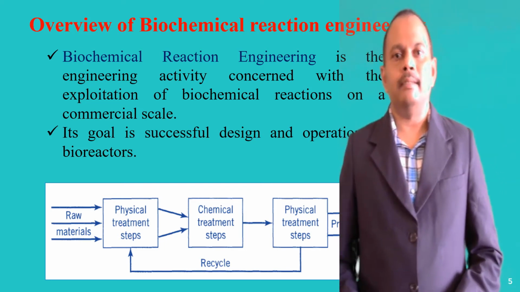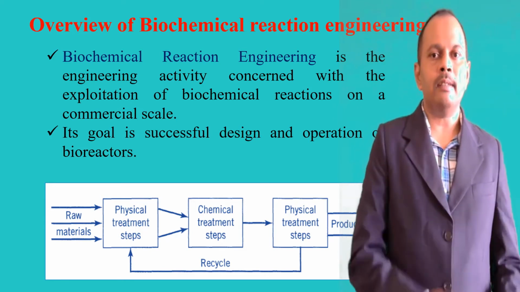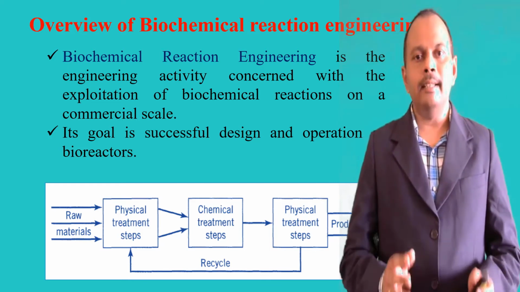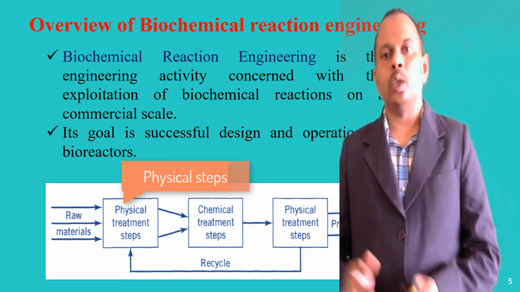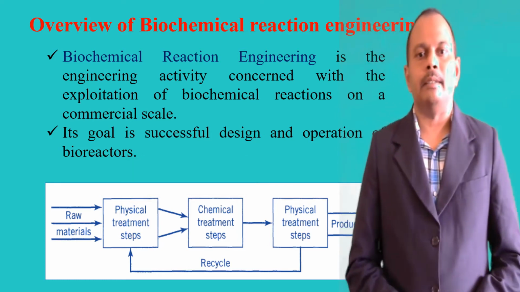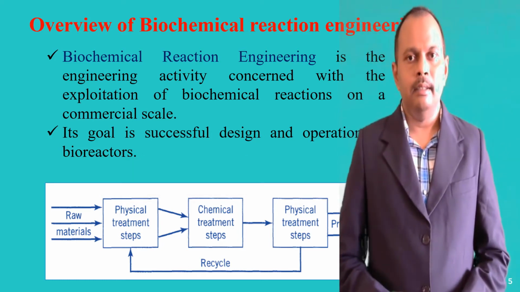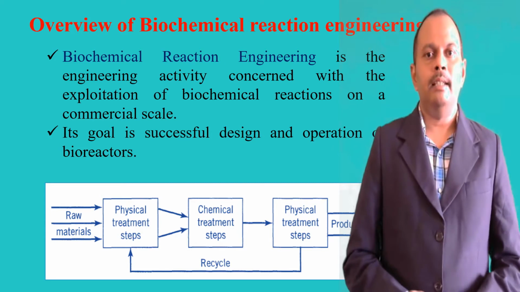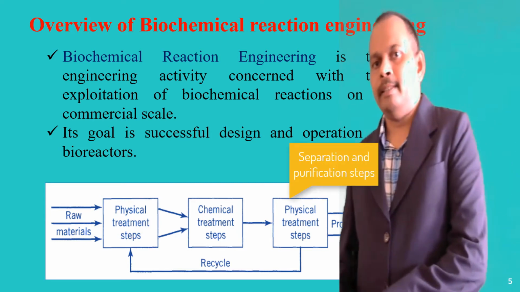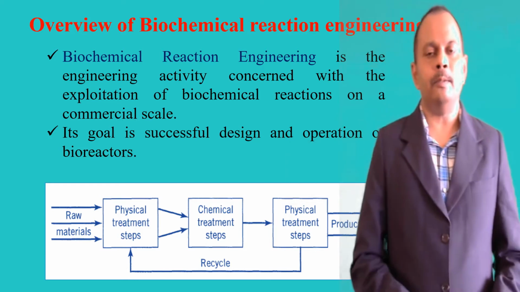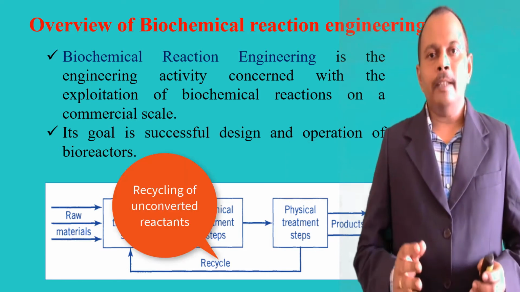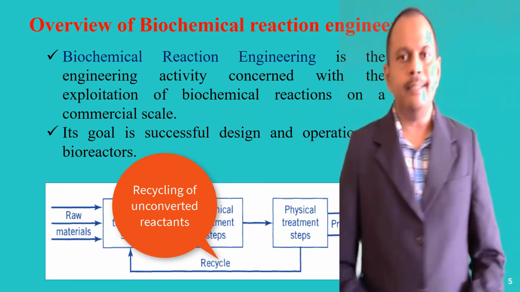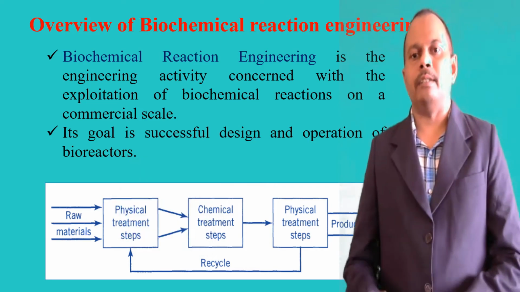So, the overview of biochemical reaction engineering. In any process, either chemical or biological, raw materials have to be converted to products. Initially, raw materials undergo different physical treatment steps suitable to the chemical or biochemical reaction. Once the biochemical reaction is complete, the mixture consists of desired and undesired products. To obtain the desired product from the undesired product, this mixture again goes to physical treatment steps. These are mainly the separation and purification steps to obtain the desired product. After the biochemical reaction, any substrate or reactant molecules that are not converted to product are recycled back to the initial physical treatment steps for conversion.